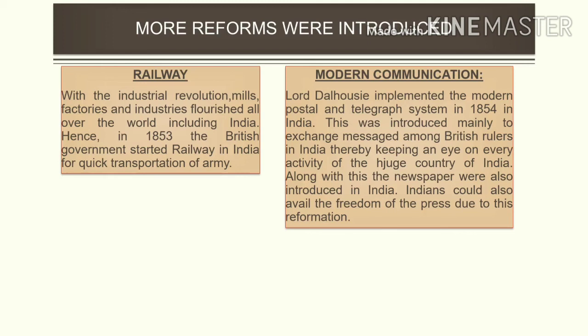Then, what do we mean by modern communication? Lord Dalhousie implemented the modern postal and telegraph system in 1854 in India. This was introduced mainly to exchange messages among British rulers in India, thereby keeping an eye on every activity of the huge country of India. Along with this, newspapers were also introduced in India. Indians could also avail the freedom of the press due to this reform. Now, railway was introduced, press was introduced, and telegraph and telegram, all this was introduced. This was for their benefit, but we were also benefited.